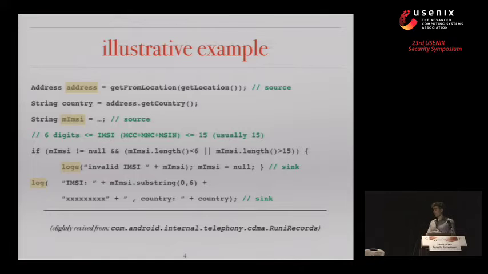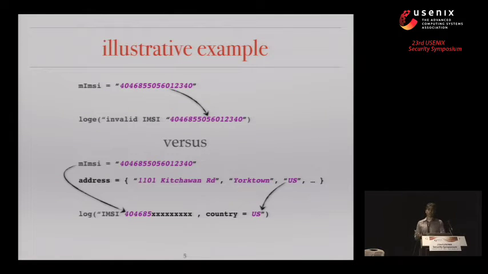Analyzing the information flow behavior in this example, we can make 2 observations. The first is, in both cases, there's information flow coming from a piece of sensitive information, the IMSI, the user's address, and going into an observation point or sink that releases information to the outside.